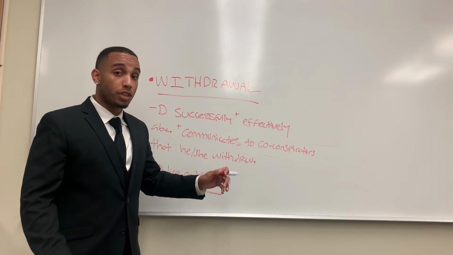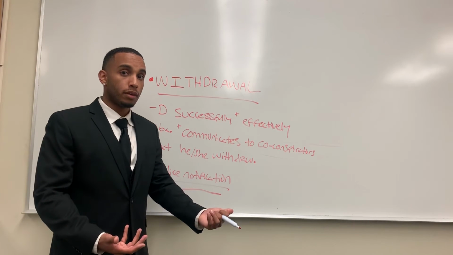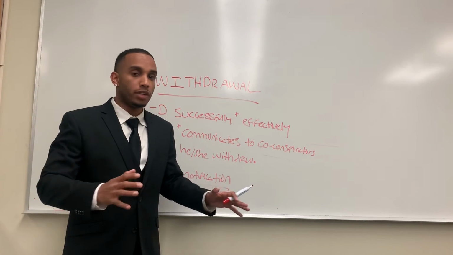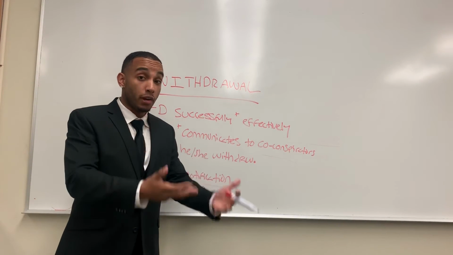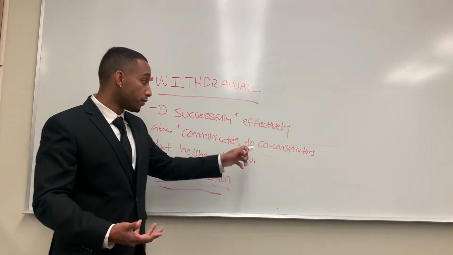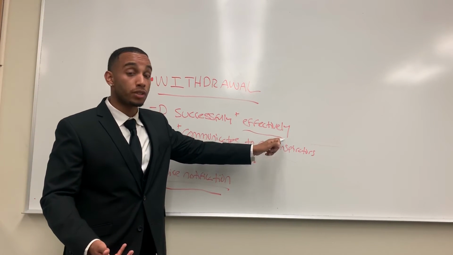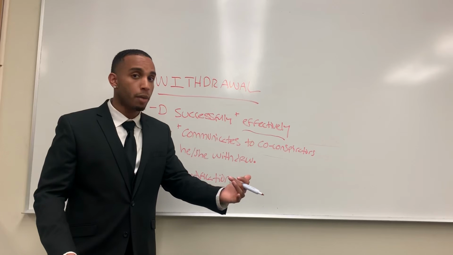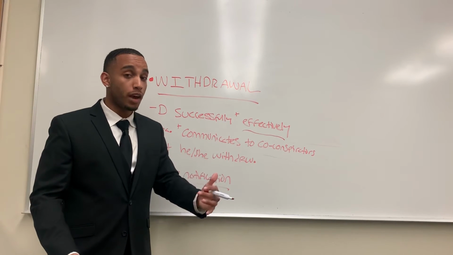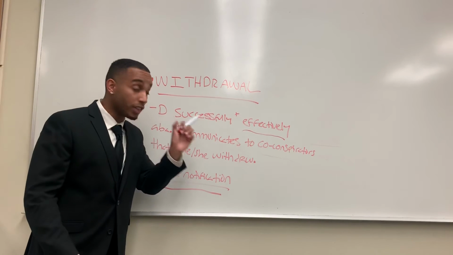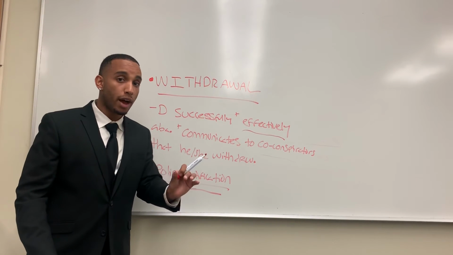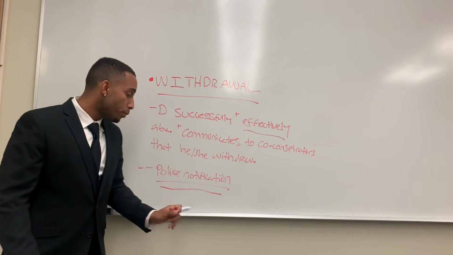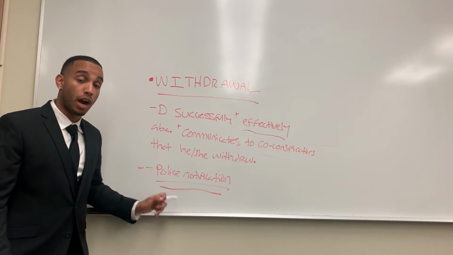Okay? Withdrawal will be a situation where A wants to get out of the crime with B. A tries to communicate and effectively communicates to B that he's out. He gets cold feet, he's out. Whether he tells B, which is the most effective thing to do, is to actually tell your co-conspirators face to face, verbally, not through conduct, but verbally, that you're out of the crime. Okay? That's the best way to get out of the crime, and to also ensure that they understand that they're out of the crime, and also that A not only informs B that he's out of the crime, but he also notifies the police in order to stop the crime from happening.